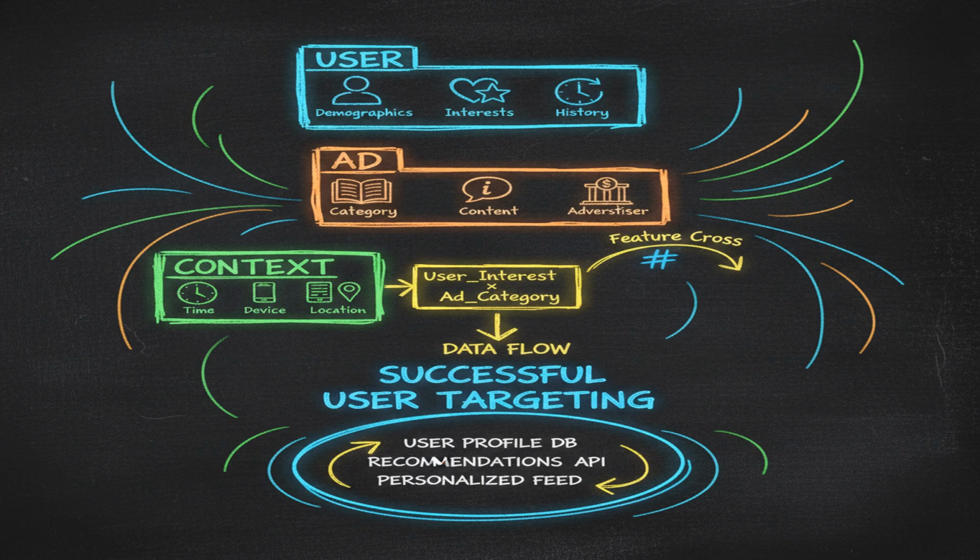We use feature hashing instead of one-hot encoding because it's more memory efficient for high cardinality features. Your interviewer will push back here. Why not use embeddings for categorical features? The answer is that embeddings require training and can be slow to update, while feature hashing is a simple, fast, and memory-efficient alternative. Feature hashing uses a hash function like murmur hash to map features to a fixed size vector.